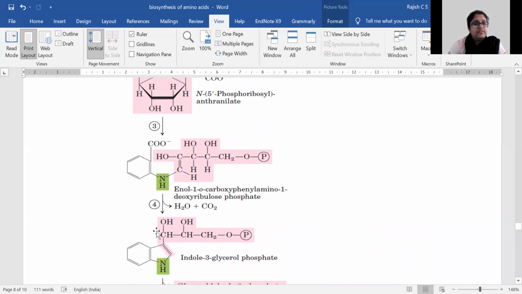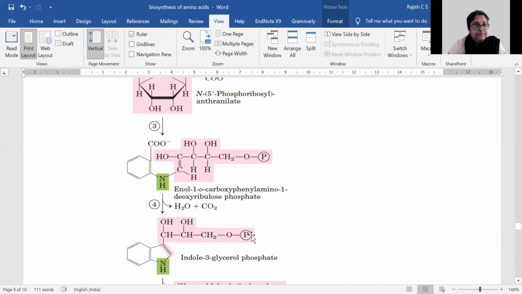In this, there is an isomerization reaction happening, and in the next one the ring will be formed. So the enol carboxyphenylamino deoxyribulose phosphate will be formed. Once the isomerization is complete, one carbon and water from here, these two will be removed, and this will combine to form the next ring structure.